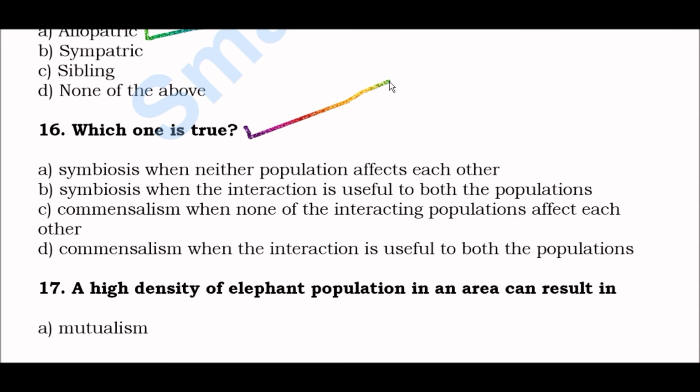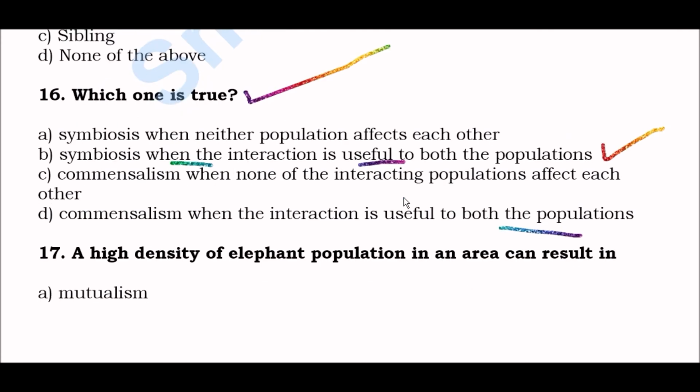Option D, commensalism when the interaction is useful to both the populations. And right answer here is option B. Option B is correct statement here, and this is symbiosis when the interaction is useful to both the populations.